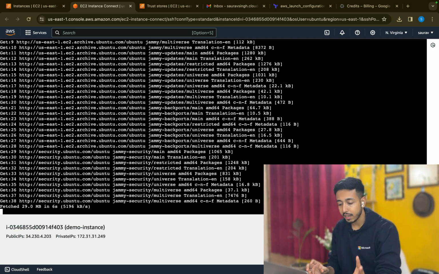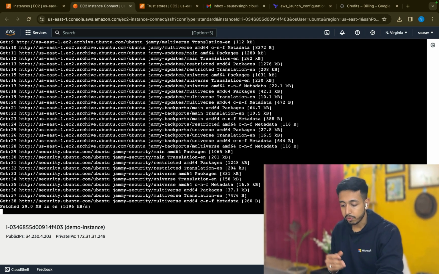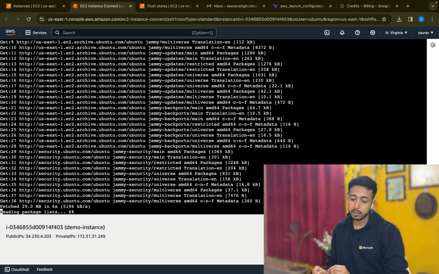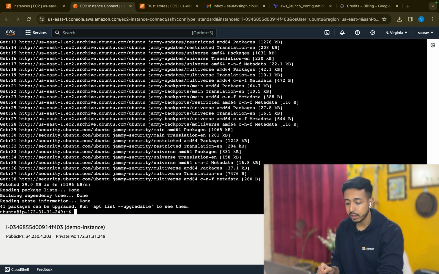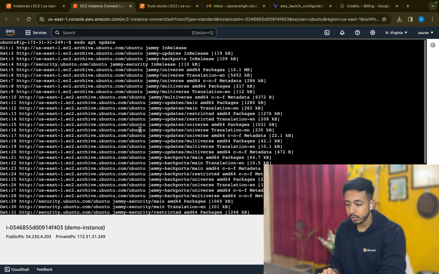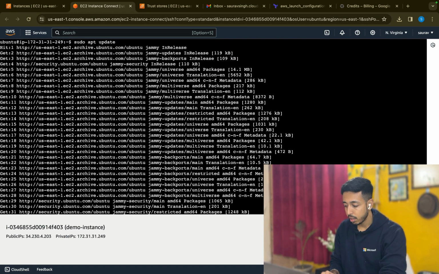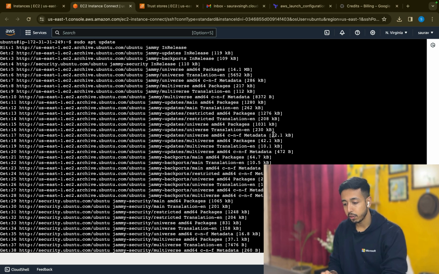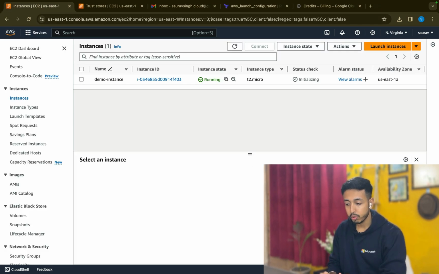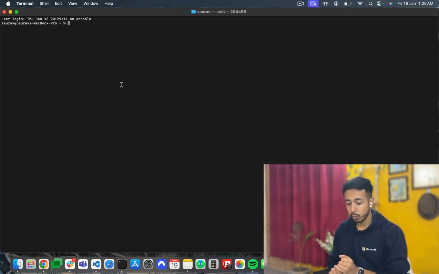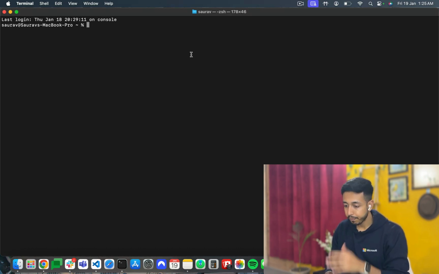But this has a timeout setting. If you are unavailable or not active on the terminal, this will get timed out. So that's why this is not recommended, only for emergency purposes. Remember, we created a key. That's what we are going to use to connect to it. So for that, I'll be opening my terminal. Let me increase the size.